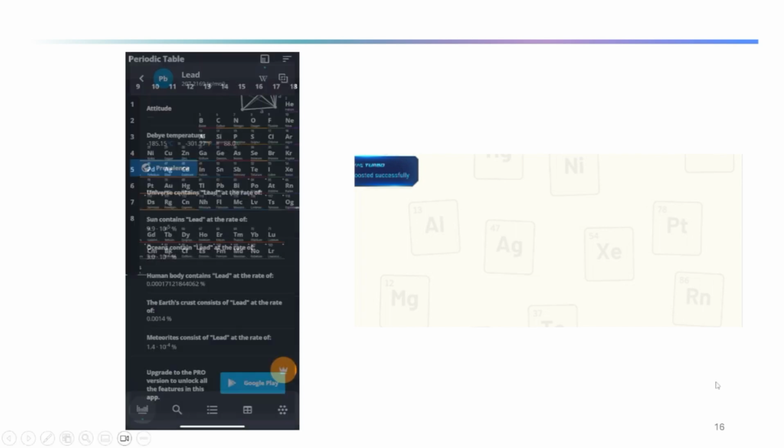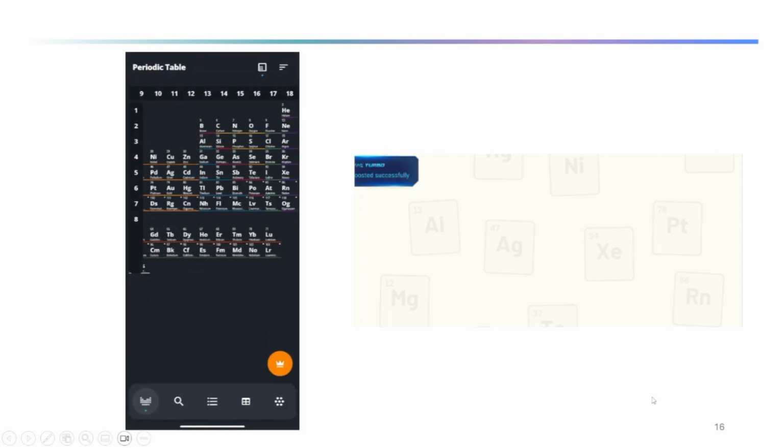And again, some more information you can obtain. So you can take a look at these apps. There are so many apps; you can take a look at a few of them. Generally, we download games from the Play Store or App Store, right? But instead of downloading a game, if you download this periodic table, then you can learn something new.